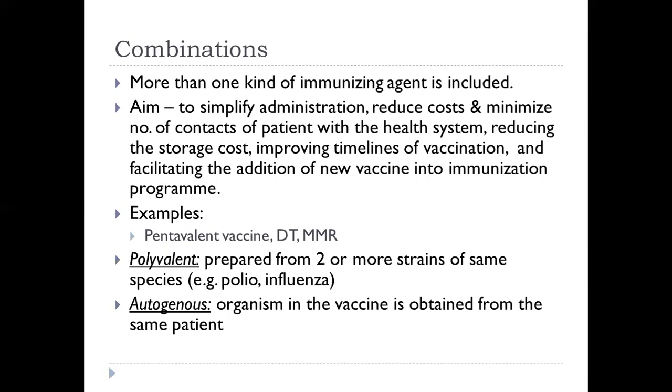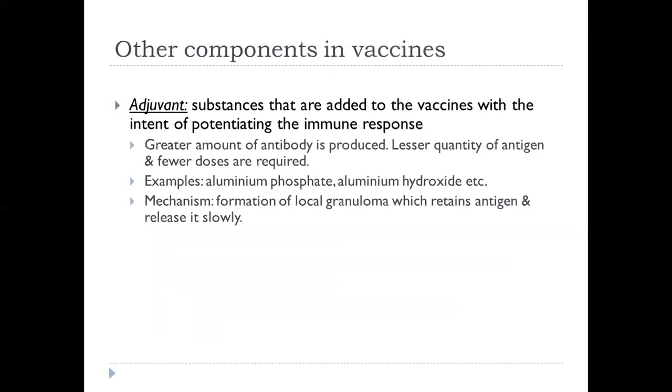Apart from this, there are some other components in the vaccine, like adjuvants. These are substances that are added to the vaccine with the intent of potentiating the immune response. The advantage is that a greater amount of antibody is produced, and a lesser quantity of antigen and fewer doses are required. Examples are aluminum phosphate and aluminum hydroxide, etc., which are added in the DPT vaccine. The mechanism is that they form a local granuloma which retains the antigen and releases it slowly.